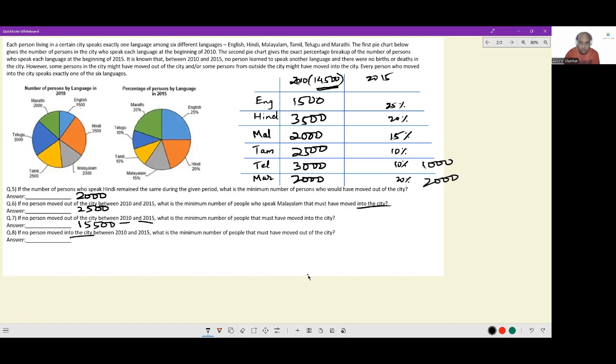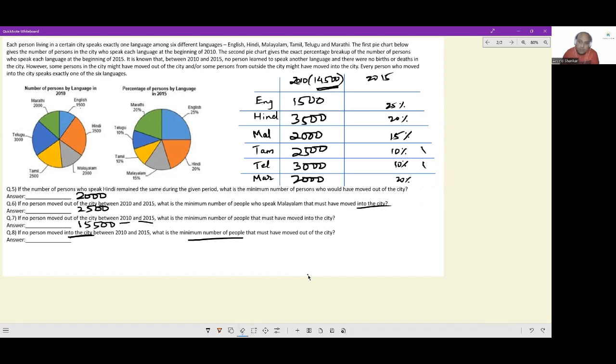This would be 1,000. This would be 1,000. This would be 1,500. This would be 2,000. So far, every population has gone down. No problem at all. But can you see the population for English would have risen? But we only wanted no people moved into the city. We want the minimum number of people moving out of the city.